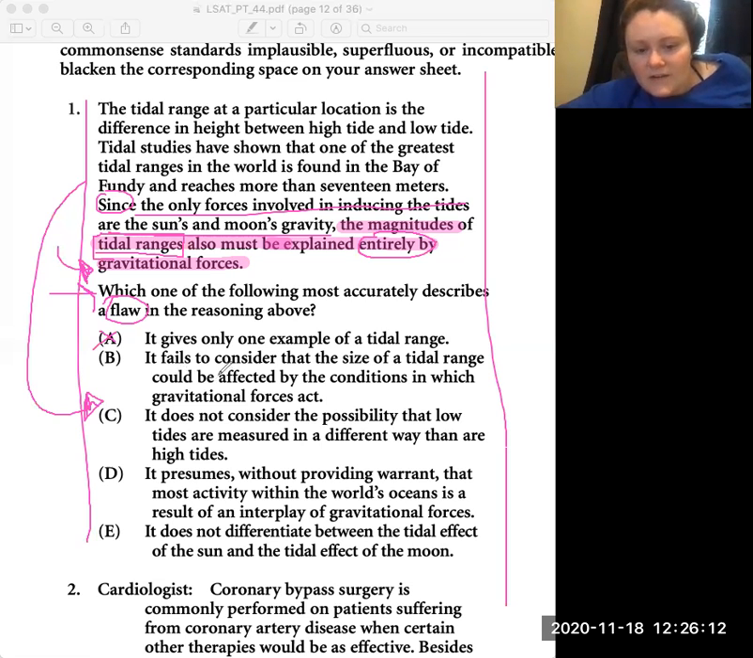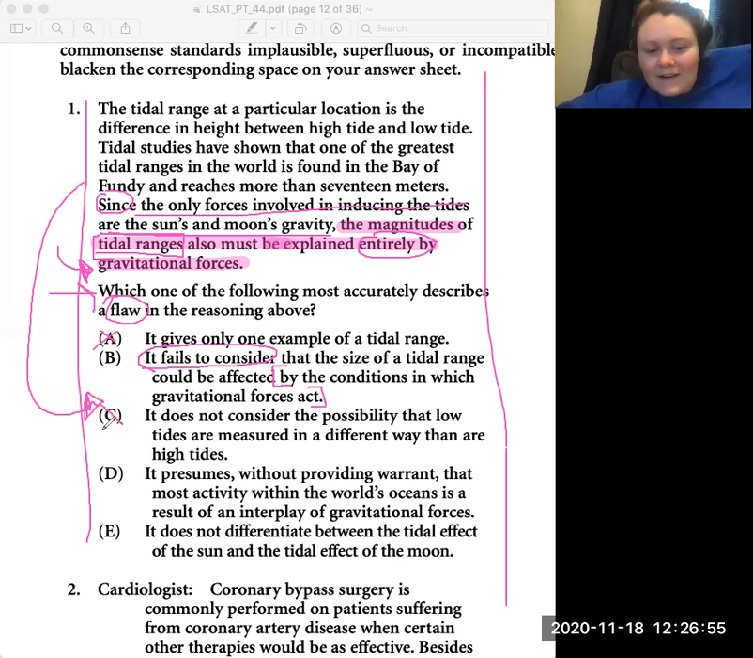B, it fails to consider that the size of a tidal range could be affected by the conditions in which gravitational forces act. I like that one because it's saying that we're failing to consider something. Couldn't the size of the tidal range be affected by the conditions in which the gravitational forces act? Absolutely. And when it says the conditions in which gravitational forces act, I think that's just saying like in nature.